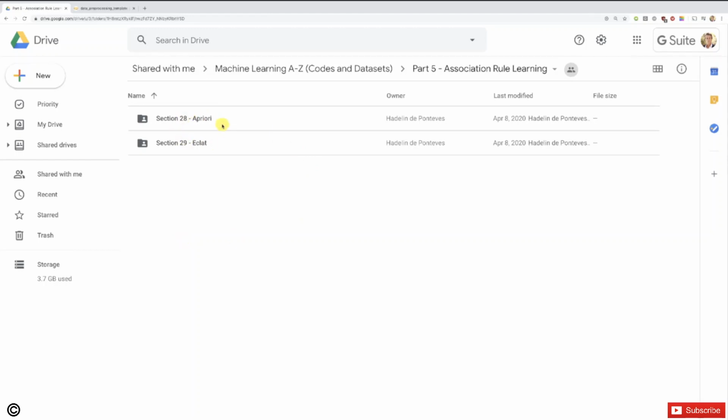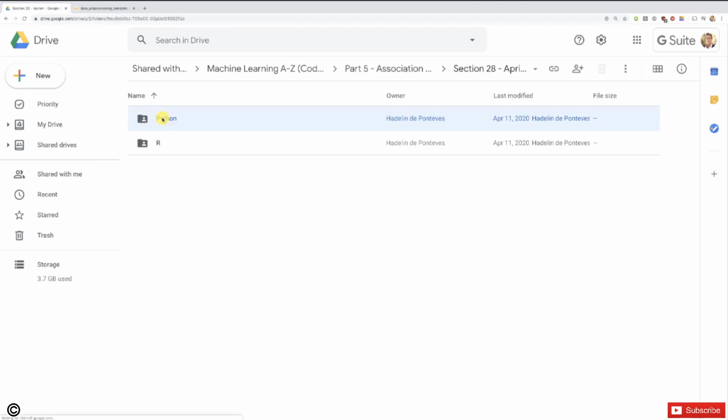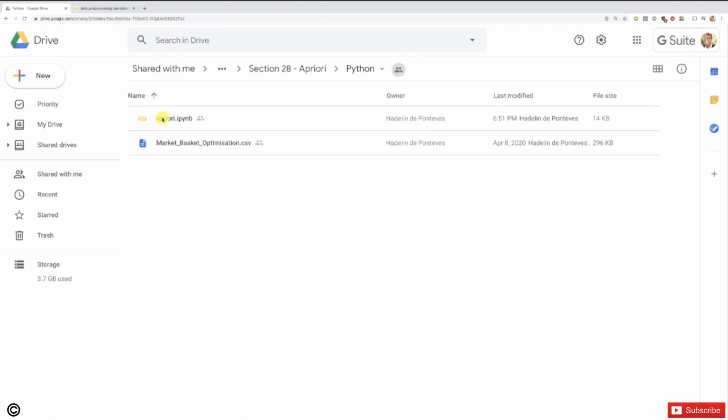And we are going to cover two models. The first one, Apriori, which is actually the best one of the two, if you want my opinion, and ECLAT. And of course, we're going to start with Apriori, and we're going to start here with Python. All right, so inside this Python folder, you will find, as usual, the implementation, apriori.ipynb, which you can open with either Google Colaboratory or Jupyter Notebook.